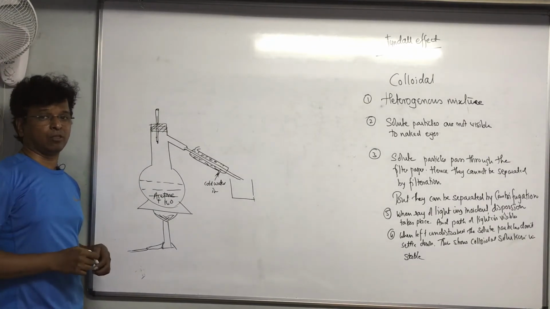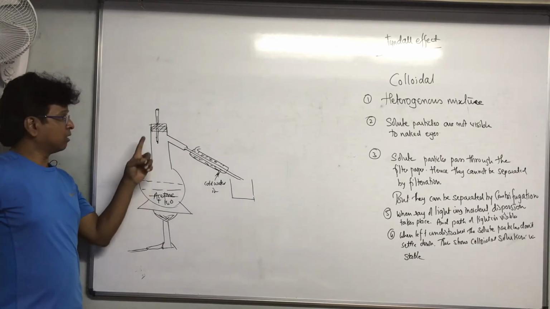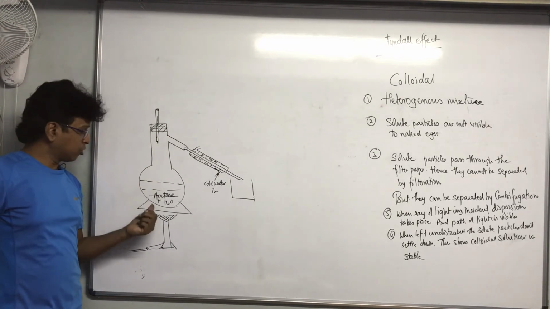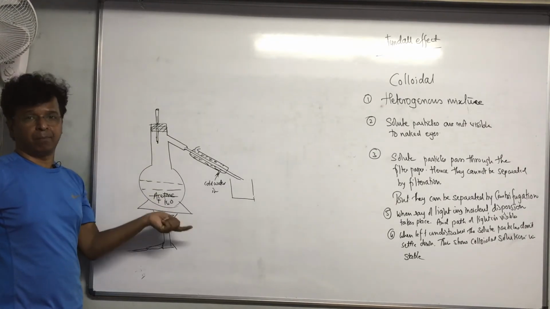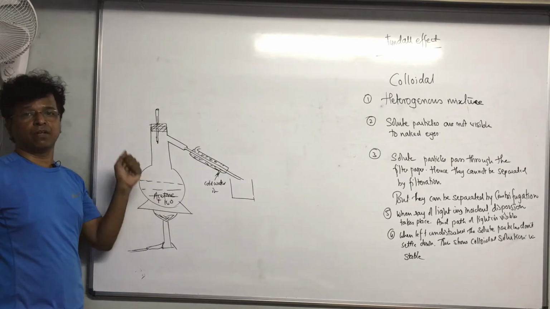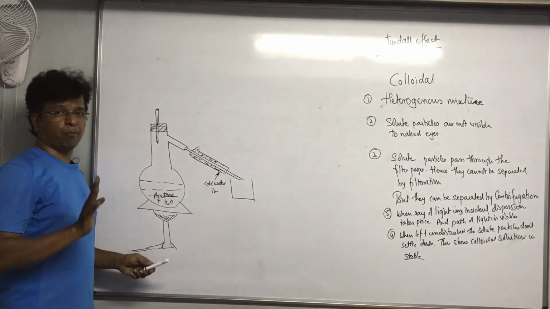As I have told you, latent heat of vaporization. Here the temperature will stop because the acetone is getting converted into vapor. So all the amount of heat energy will be used in conversion of acetone into vapor. So the temperature will stop over there.